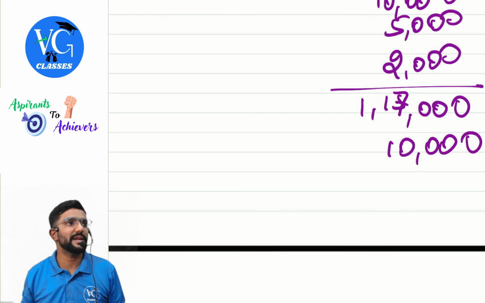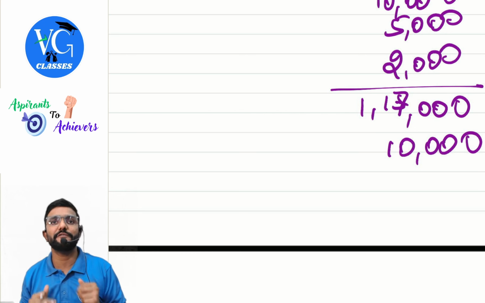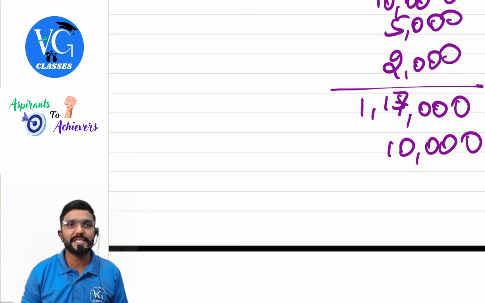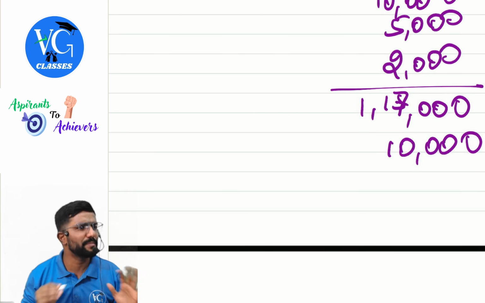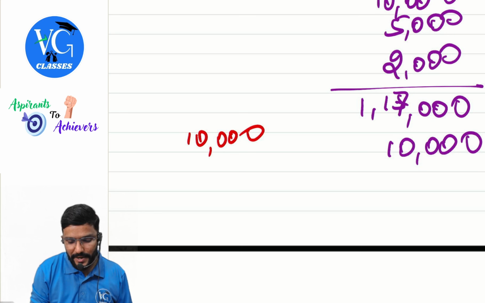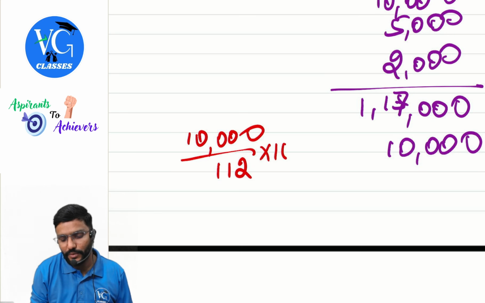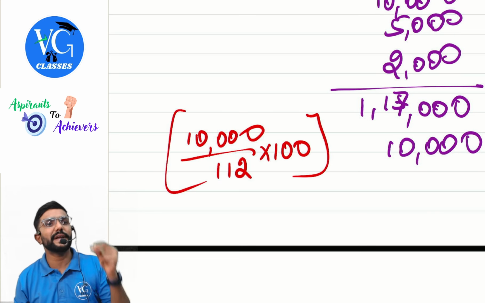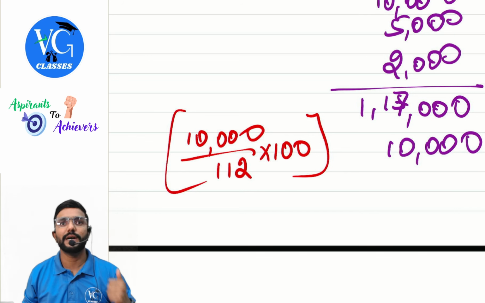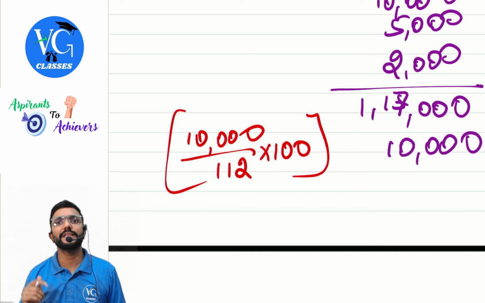But normally for interest, penalty or late fee, we will consider it as inclusive of GST. If I consider it as inclusive of GST, assume the GST rate is 12%. How do I calculate the value? 10,000 divided by 112 into 100. How did I get 112? 100 plus the GST rate, 12%. Into 100. This is how I will calculate the value.